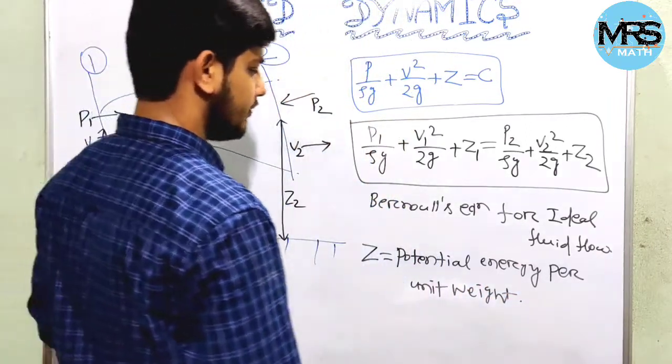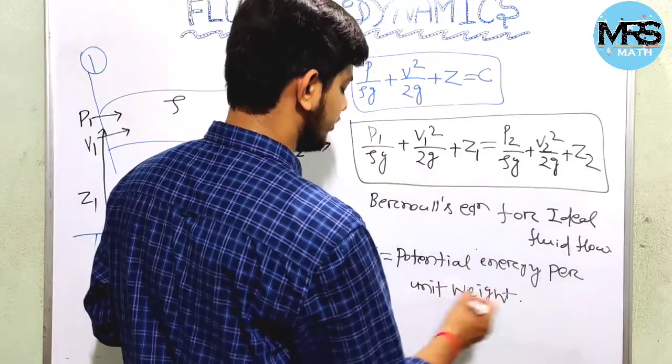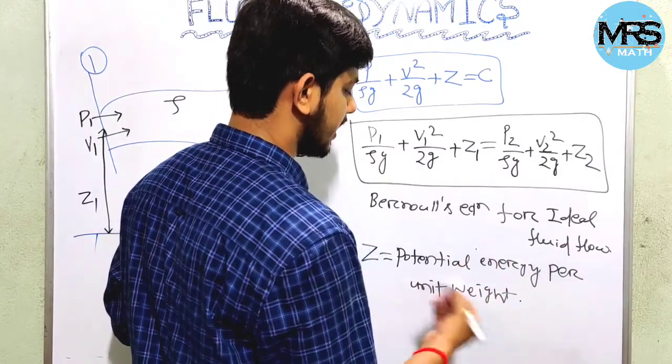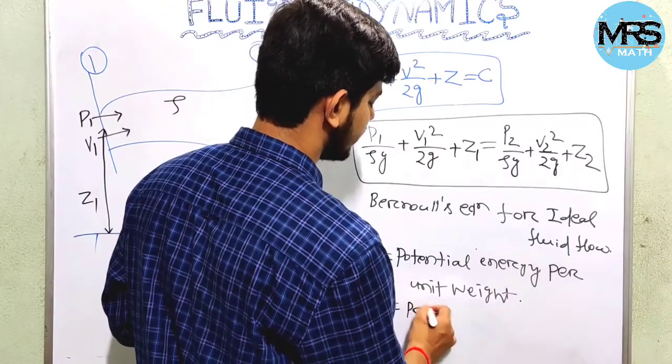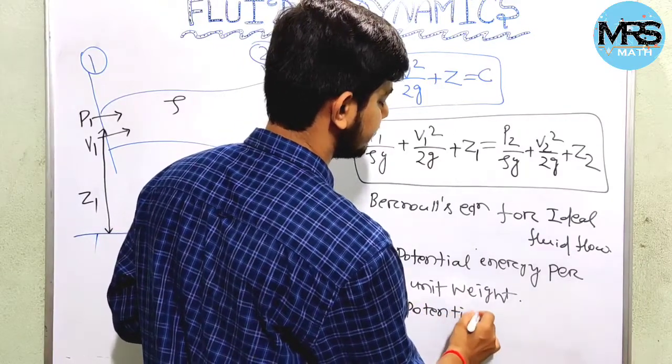Sometimes we write this energy per unit weight as head, so this one we can write as potential head.